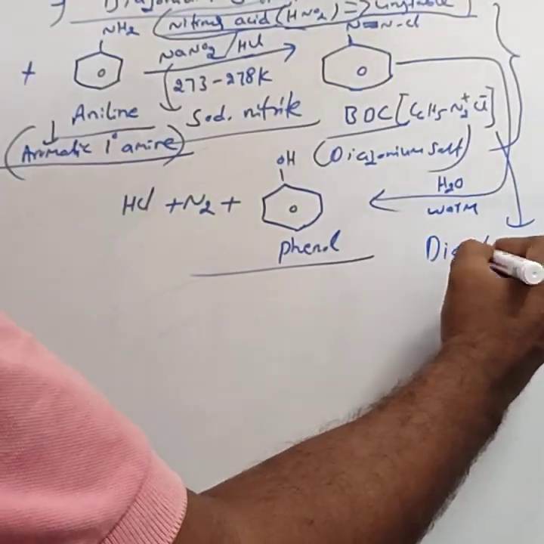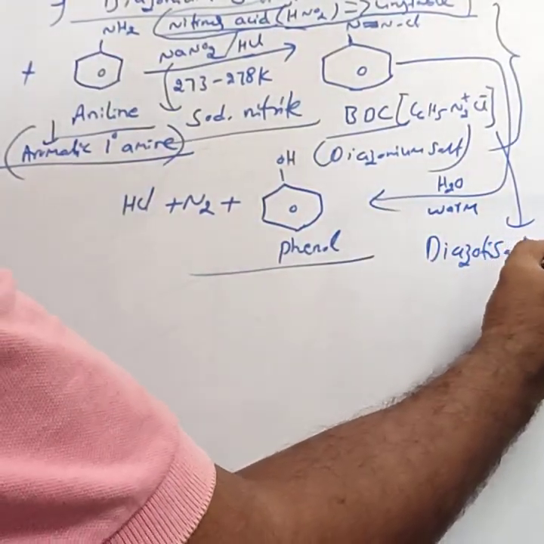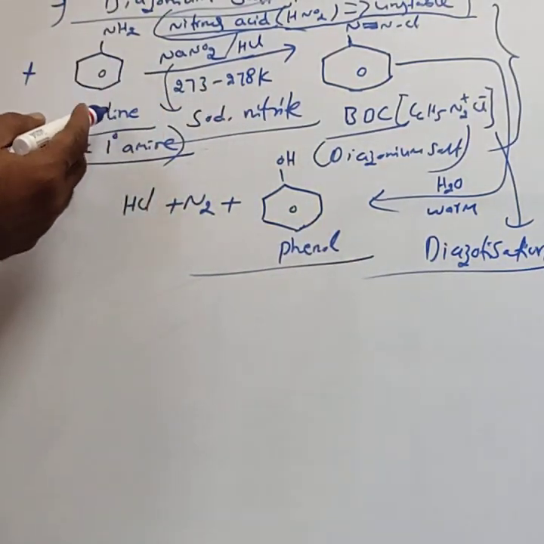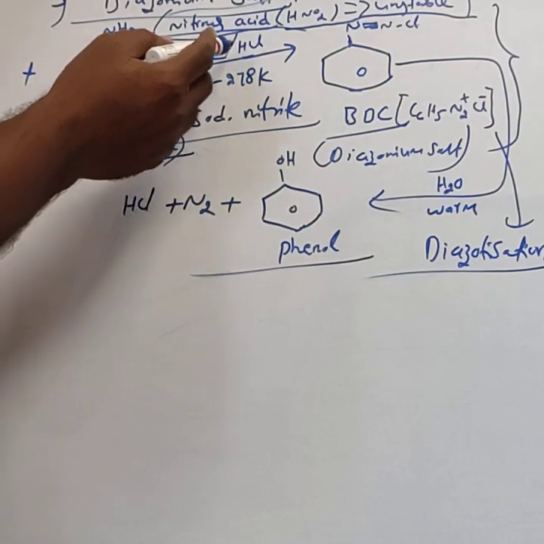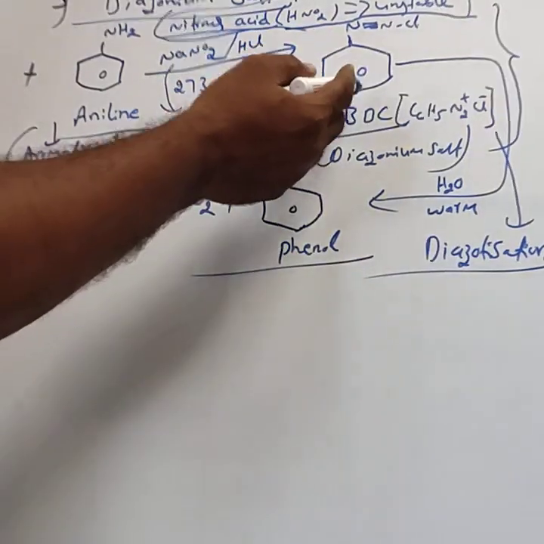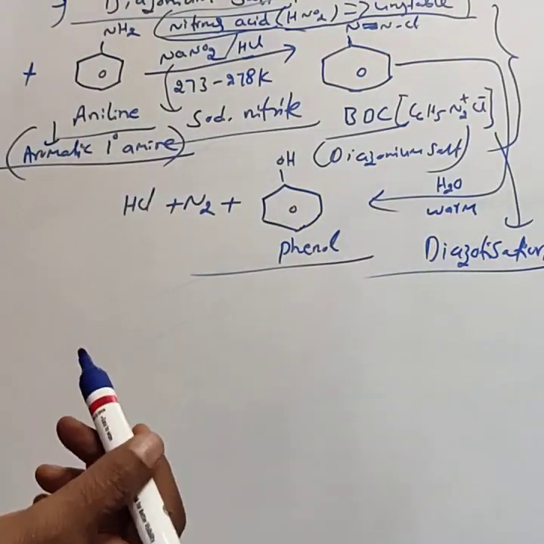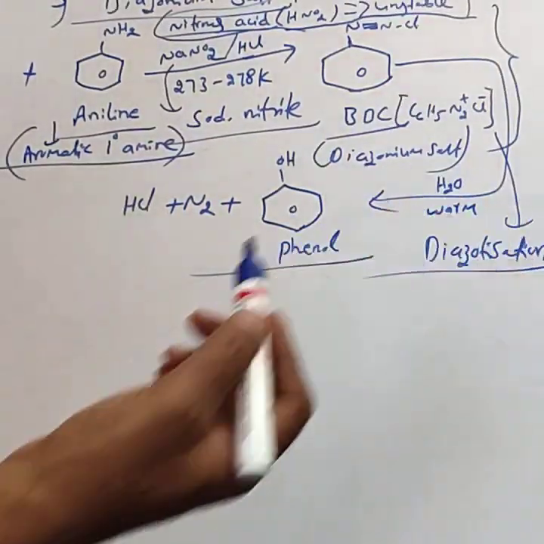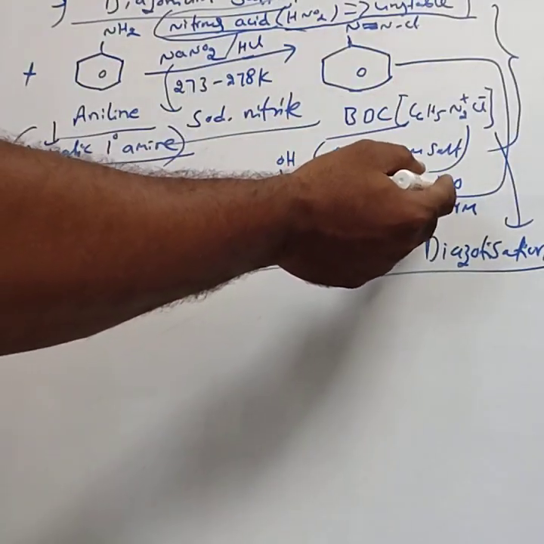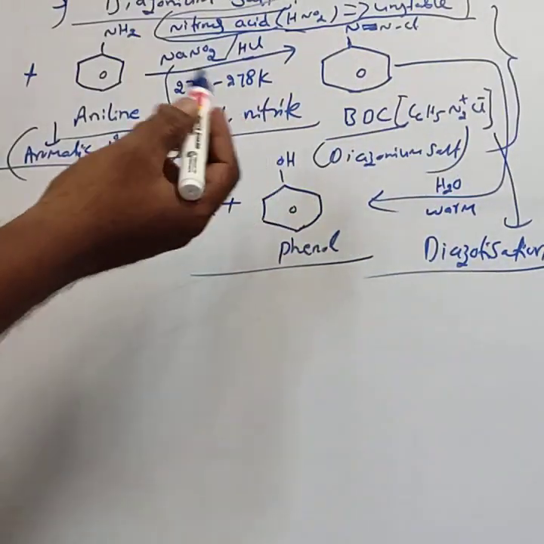Up to the formation of BDC, we commonly call it the diazotization reaction. In the amines chapter, we are using diazotization. Aromatic primary amine like aniline treated with sodium nitrite and HCl at 273 to 278 Kelvin forms benzene diazonium chloride. This reaction is called diazotization. The formed BDC, when warmed on a water bath, gives phenol.